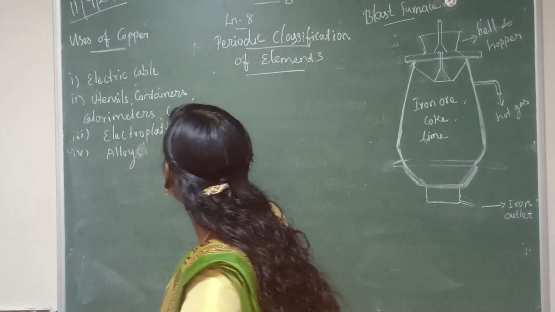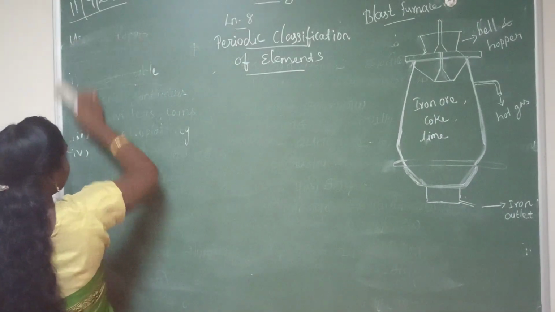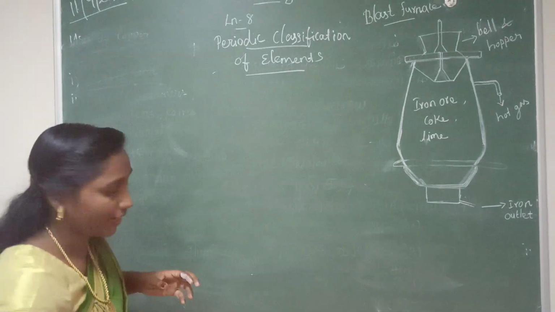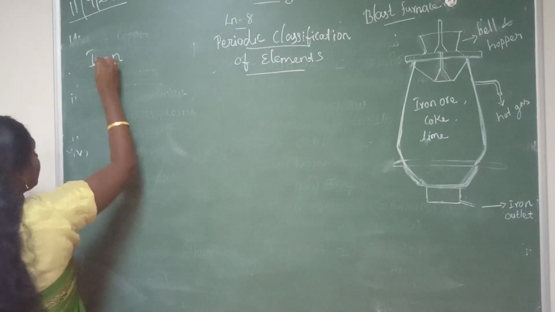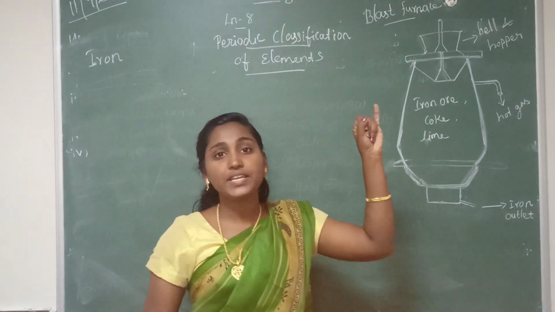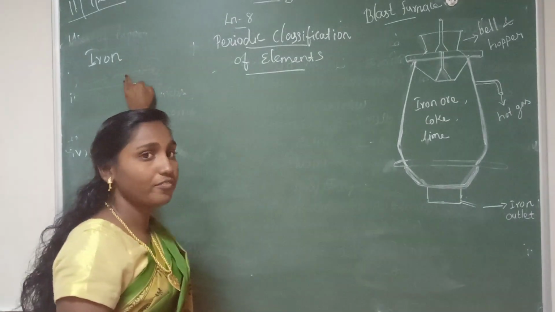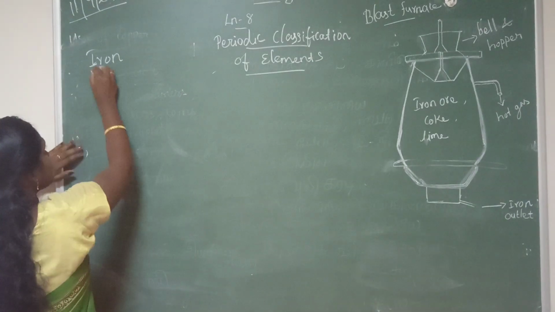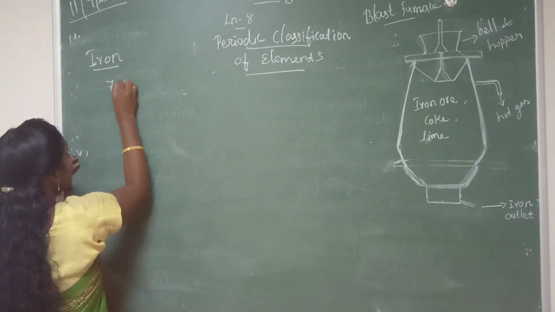Today we are going to study the next topic, extractive metallurgy of iron. In this lesson we already learned 2 metals, right? Aluminium and copper. Today we are going to learn metallurgy of iron. You all know the symbol of iron? Fe. The symbol of iron is Fe.